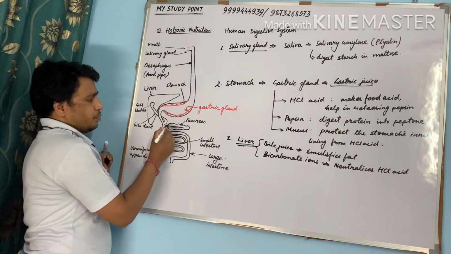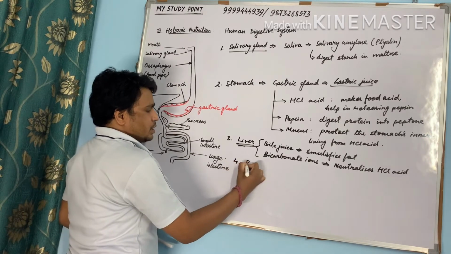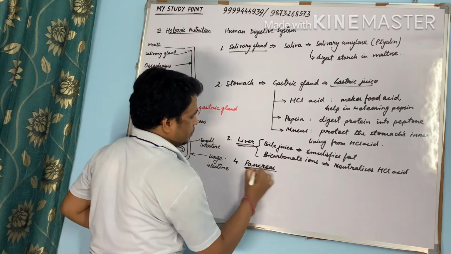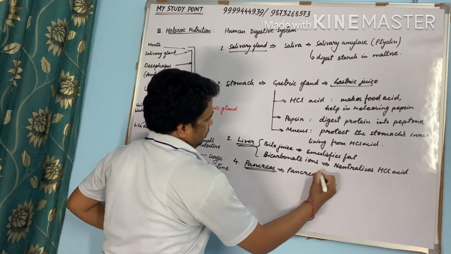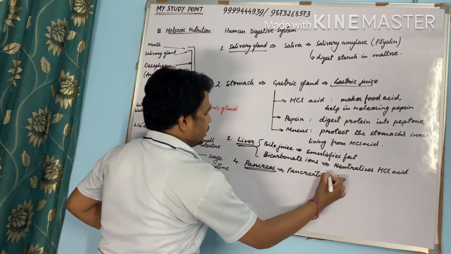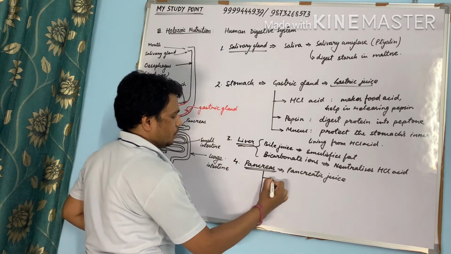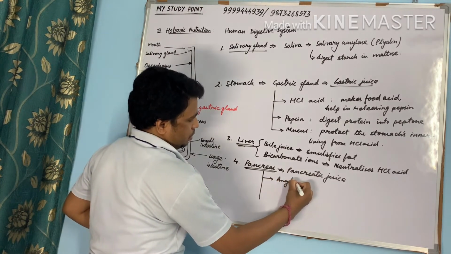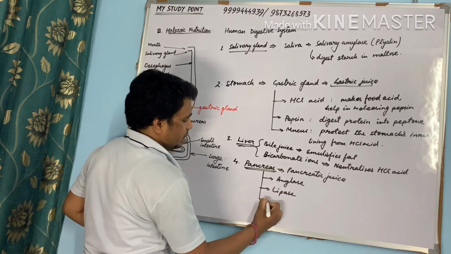Now from here pancreas releases pancreatic juice, which contains three things: amylase, lipase and trypsin.